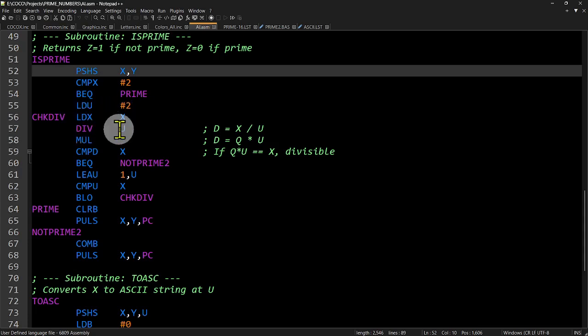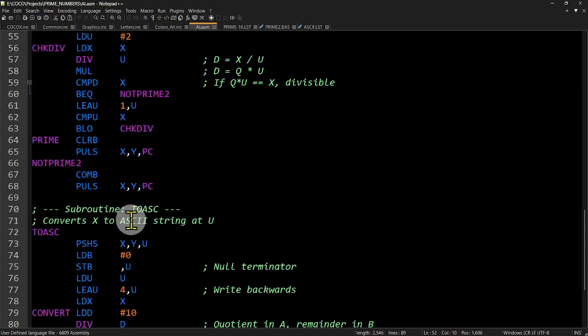Then we got this divide U, which is a bad opcode. Then it said multiply. Remember, multiply does A times B for some reason. Compare D to the X guy, and then branch equal not prime. So these four instructions here, I think I know what they want to do, but none of that works. There's a whole lot of reworking in there. We'll load up U again, and here's to compare that X guy again, and it's going to determine one way or the other if it's not prime or prime. Okay, so that's the code.